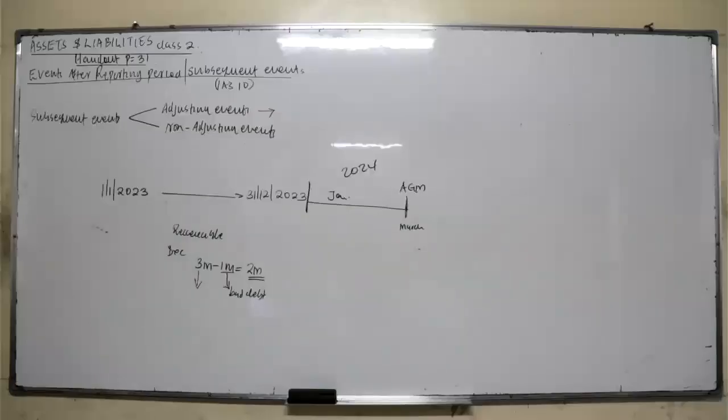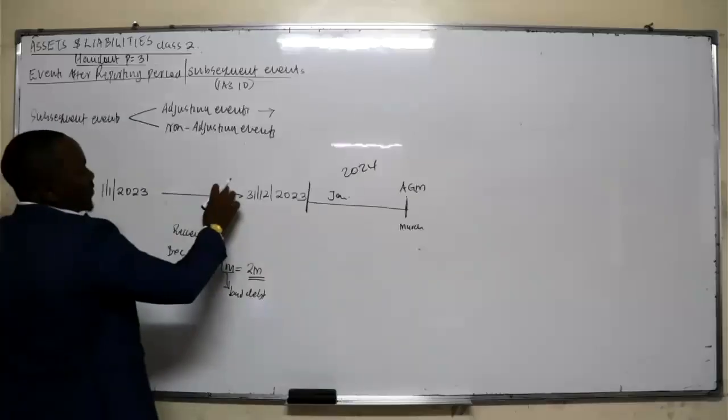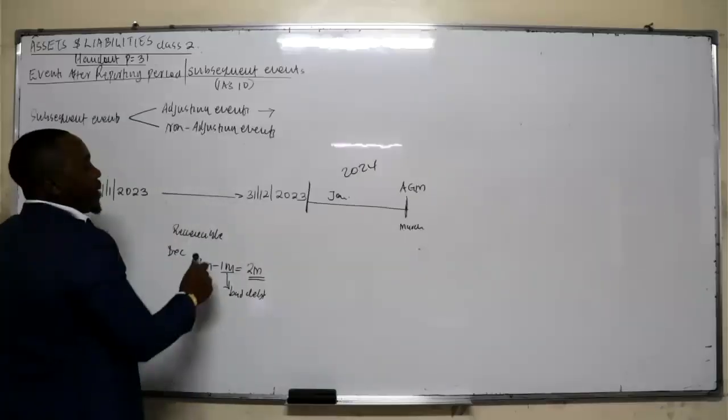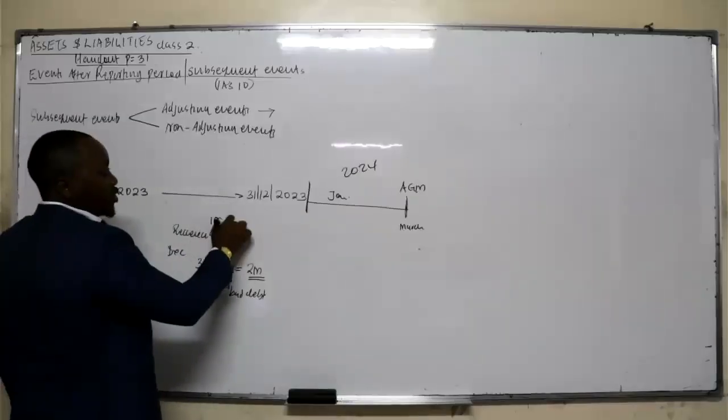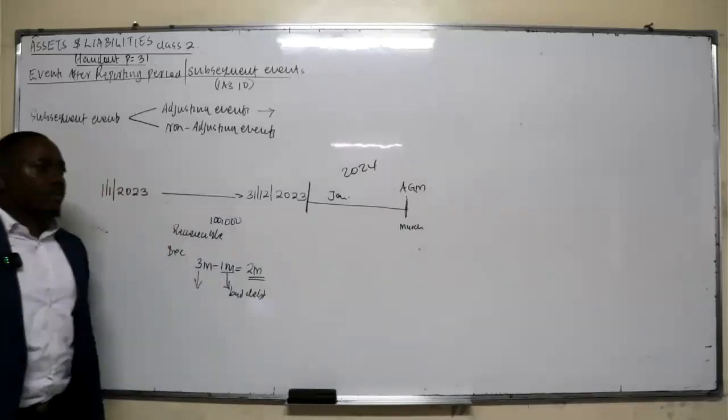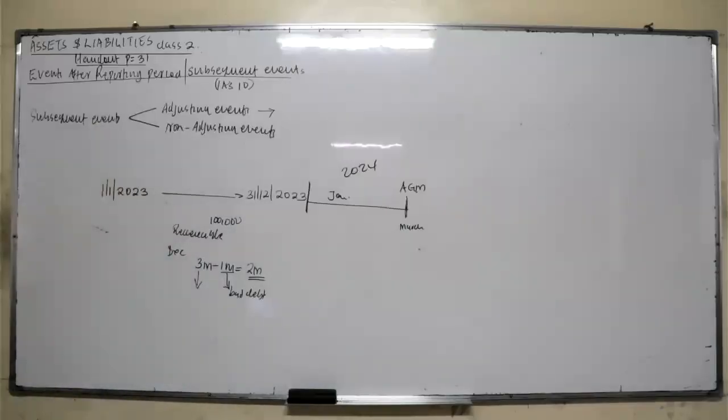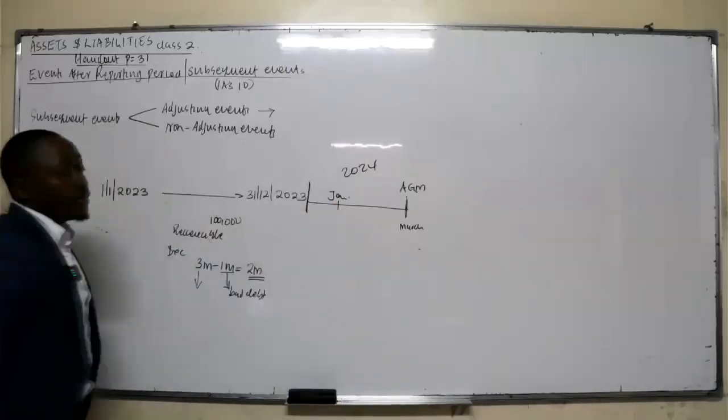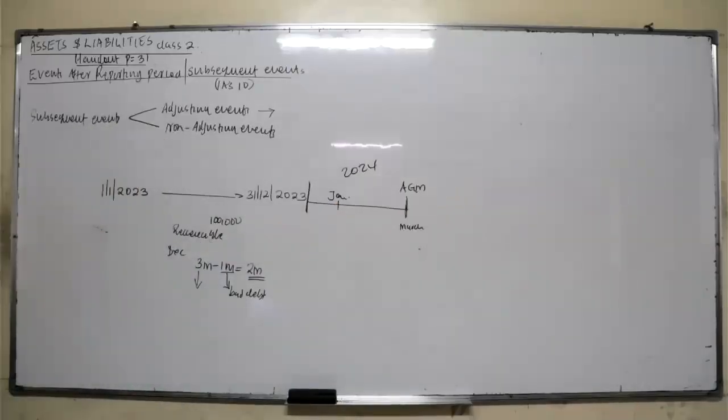B, recovery of a debt that has previously been written off. Assume at the end of this financial year, you had a debt of 100,000 from one of the customers. The debt was written off. The customer said I won't pay and they'll never pay. And then in January, he decides to pay. So how will you treat that amount?